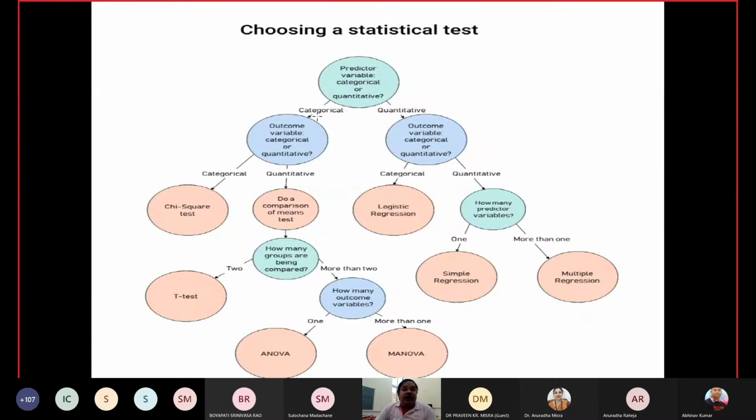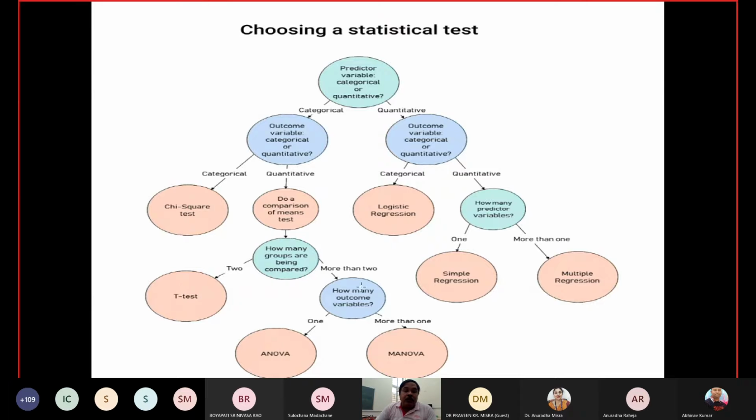Here, instead of quantitative data, you have categorical data. Outcome variables are categorical or quantitative. If it is categorical, go for the chi-square. If it is quantitative, you do a comparison of means test. In the comparison of means, how many groups are being compared? If it is 2, use the t-test.